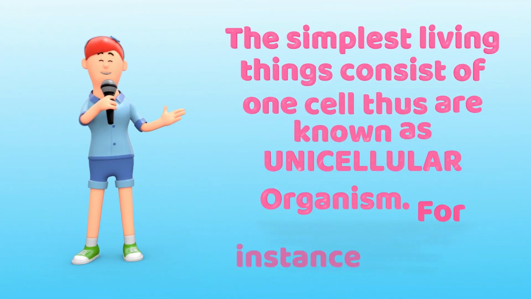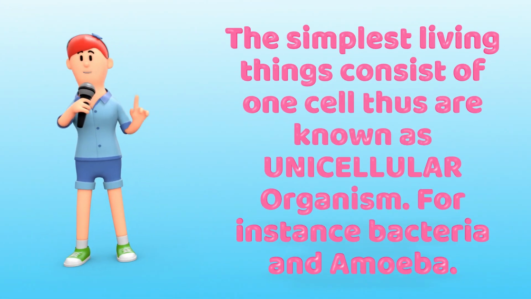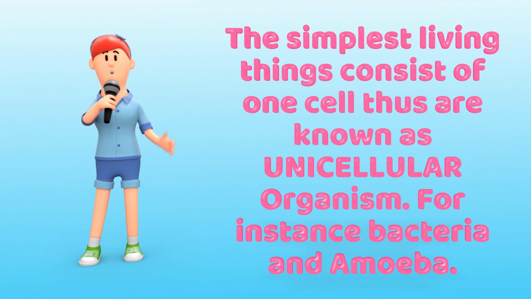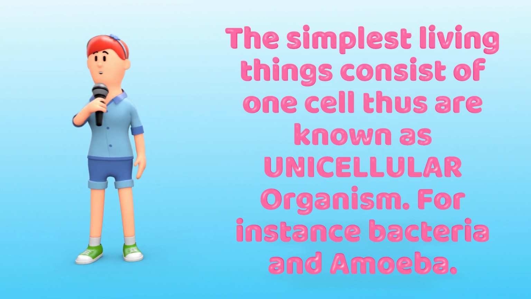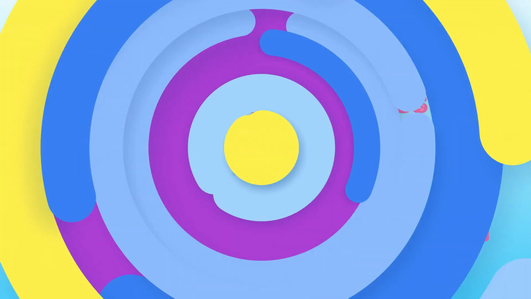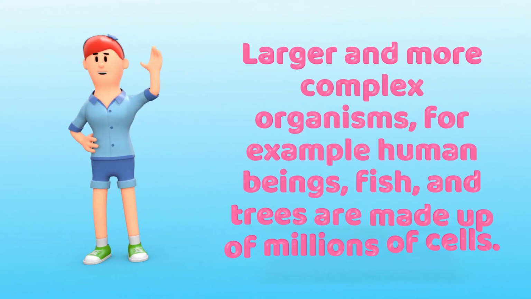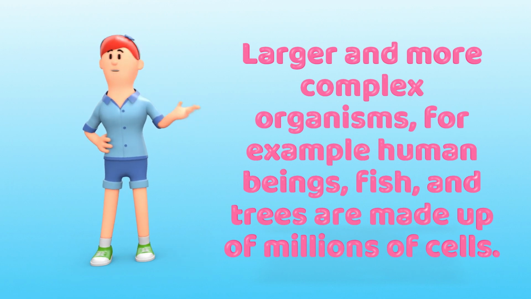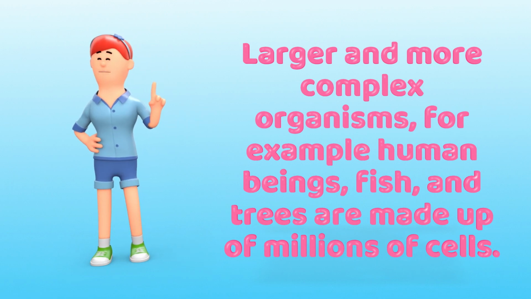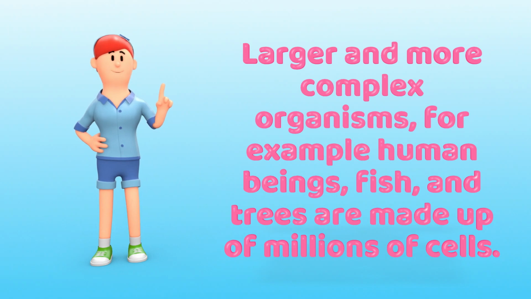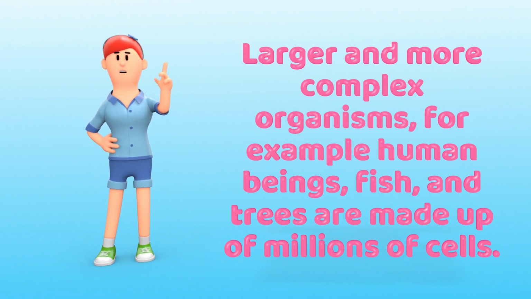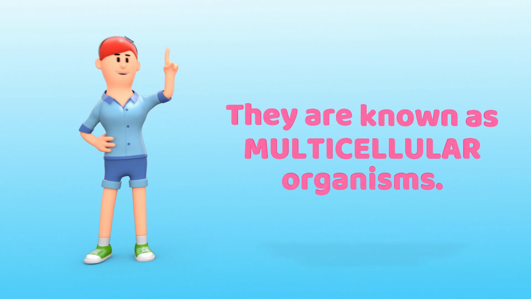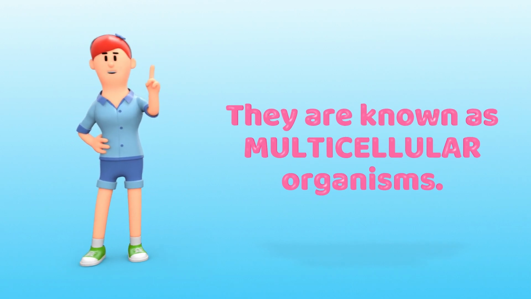Clearly, the simplest living things consist of one cell, known as unicellular organisms, for instance, bacteria and amoeba. Also, larger and more complex organisms, for example, human beings, fish, and trees are made up of millions of cells, and they are normally known as multicellular organisms.